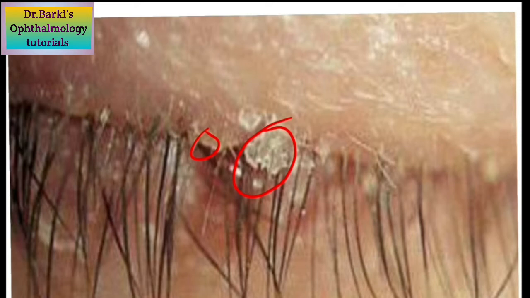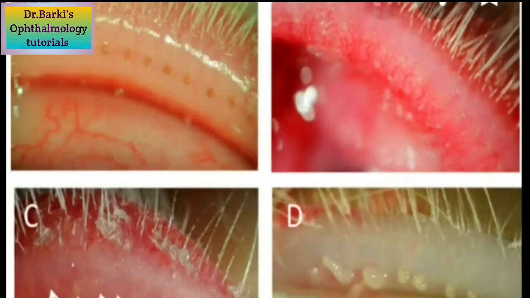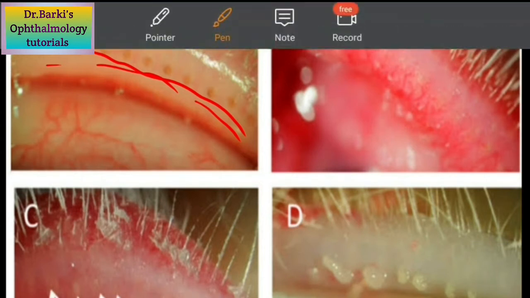and they fall out very easily. Coming to posterior blepharitis, that is abnormal meibomian gland function. There is abnormal meibomian gland capping, as you can see here. The meibomian gland orifices are almost full. That is called capping of orifices. And when you try to press this, there is pouting or plugging of the meibomian gland orifices. Okay, and you can appreciate that here. There is pouting or plugging of the meibomian gland orifices.